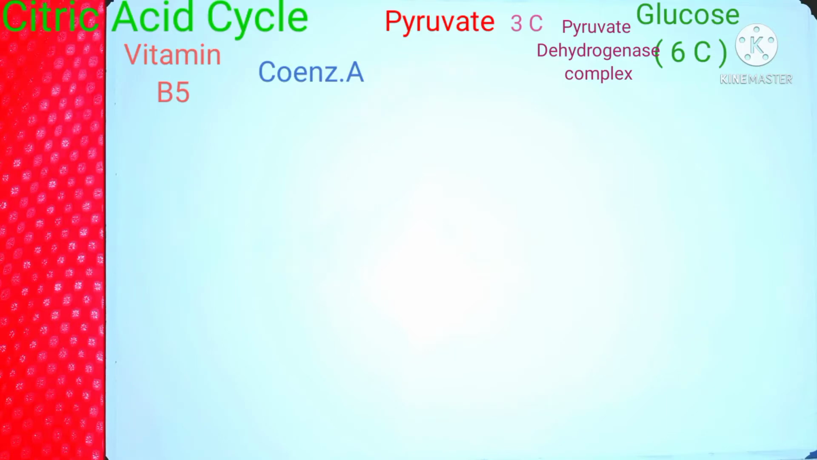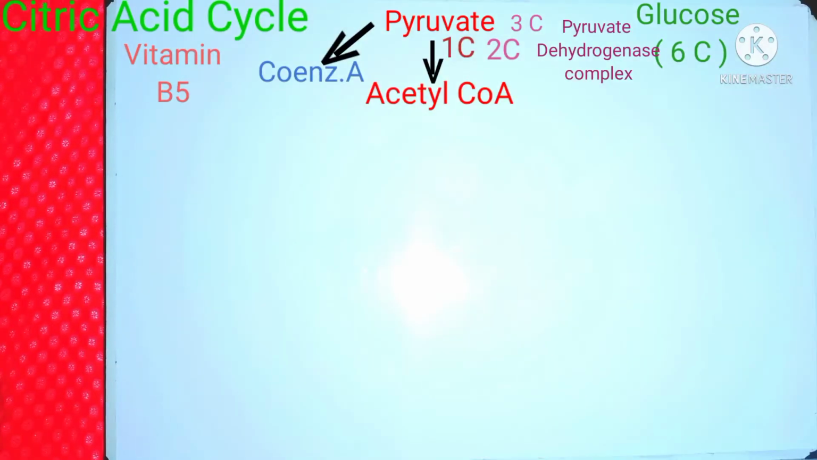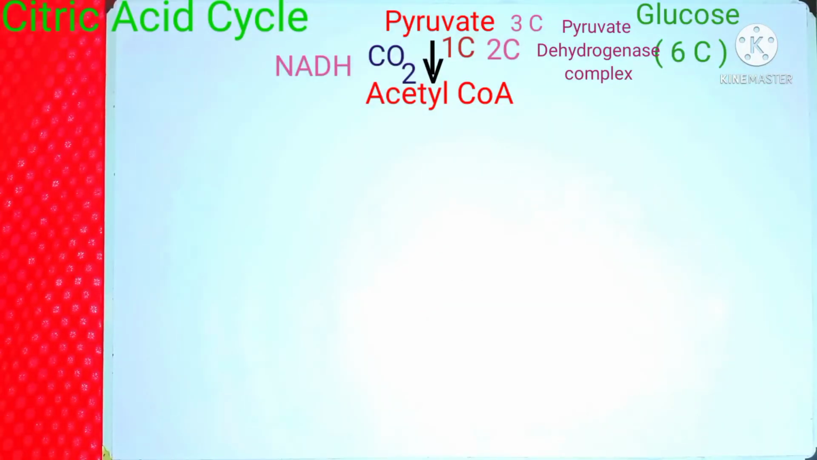In this reaction, 2 carbons are transferred from pyruvate to coenzyme A to synthesize acetyl CoA. One additional carbon present in the pyruvate is lost in the form of carbon dioxide. In this reaction, one molecule of NADH is also produced. So this is how acetyl CoA is produced from pyruvate. This acetyl CoA is a 2-carbon compound and is the starting point of the Krebs cycle.